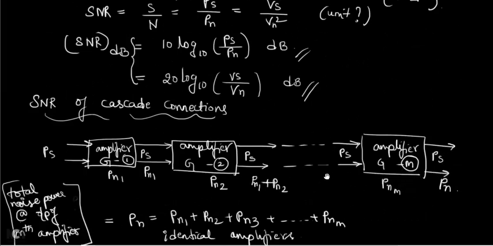You can take SNR at any point. I am taking SNR at the output of the mth amplifier. Okay, so this is your SNR. I am calculating SNR at this point. So that is what I have written here. Output SNR at mth amplifier output is given by.